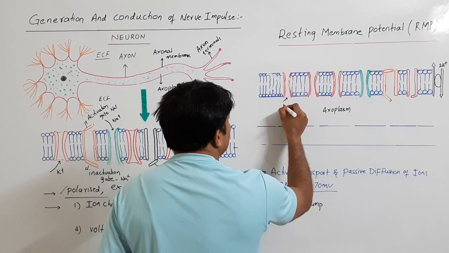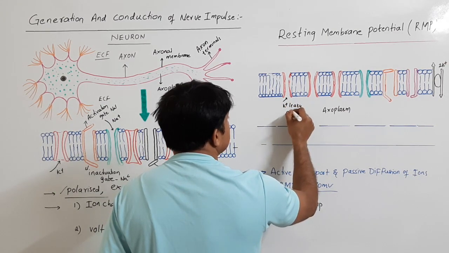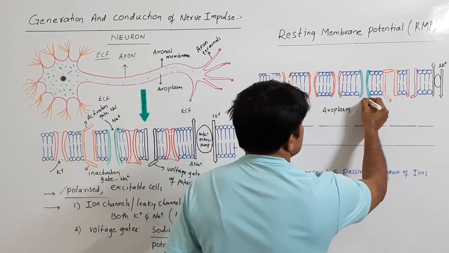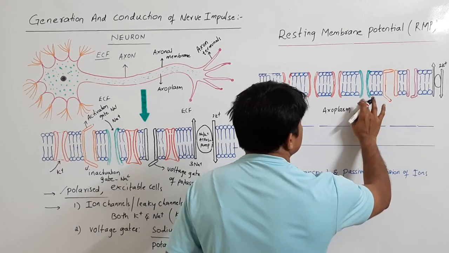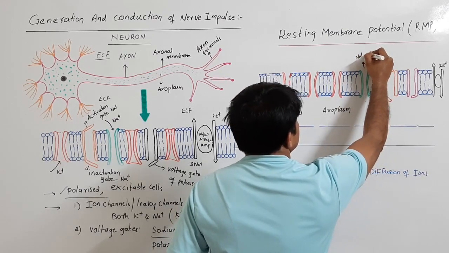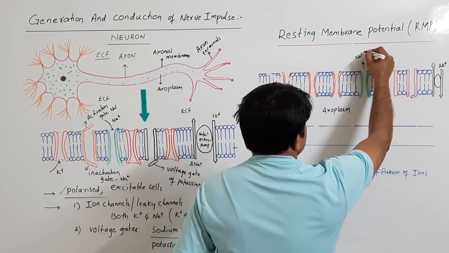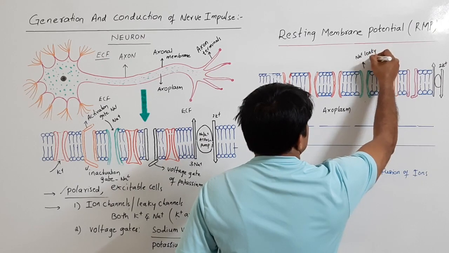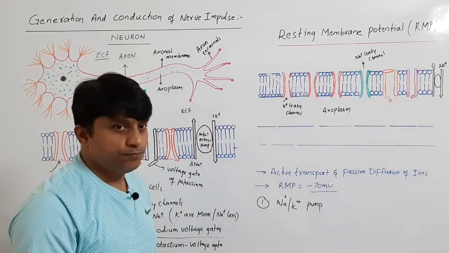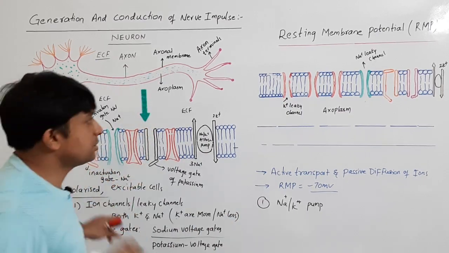This is the potassium leaky channel, and this is the sodium leaky channel. The leaky channels can also be called pores, or ion channels.